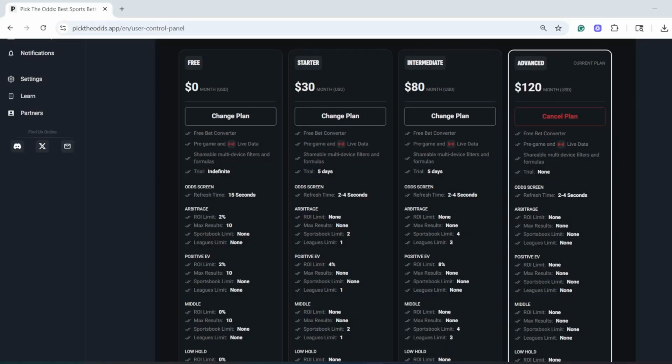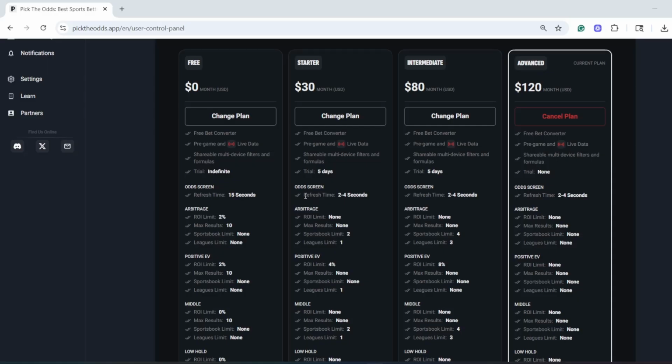You must be thinking to yourself that Pick the Odds must cost an arm and a leg, considering all of those amazing different features that I spoke about, and those don't even include the other features that you saw on the side, like all these calculators they have, middle percentages, low holds, and all these other amazing features. Those are just 3 of the core features that they have, and they have a whole abundance of other features. But this goes back to what I was saying earlier in the video. All of this can be used absolutely for free.